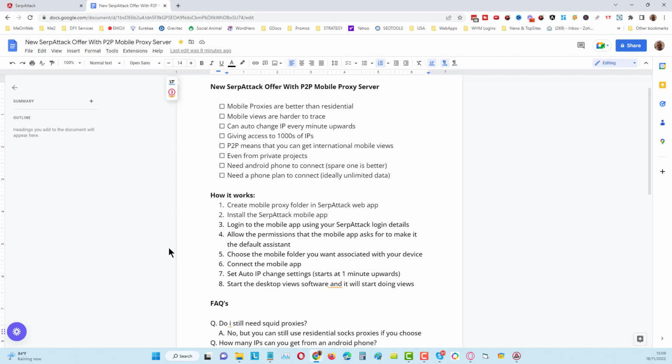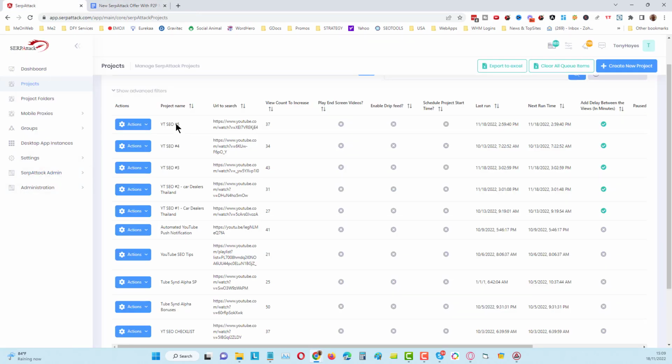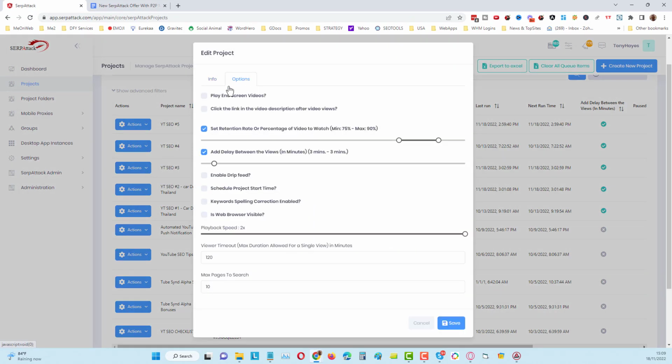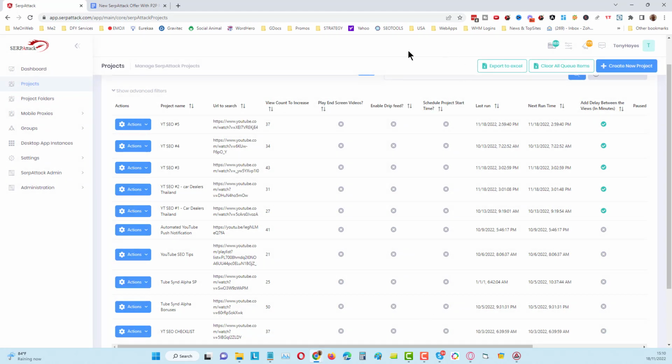Okay, now what I suggest you do is you come into SerpAttack, and when you're creating a project in here, what you should do then is know the length of your video and put a delay in between each view according to the length of your video. Okay, and this is where you should set your auto IP change as well, so you're always getting views done from different IPs. That means that you won't be doing any personal views on your own desktop computer for your own projects from the same IP multiple times. Okay, it's a very easy setup to be able to do.